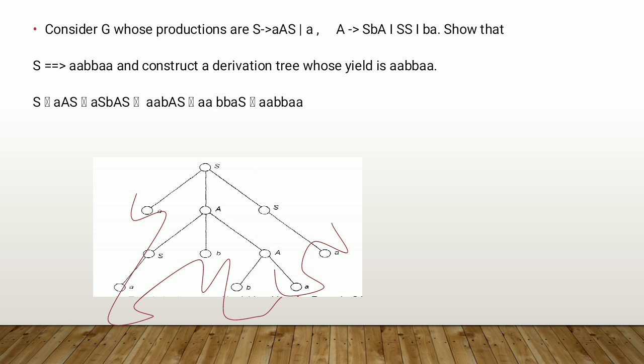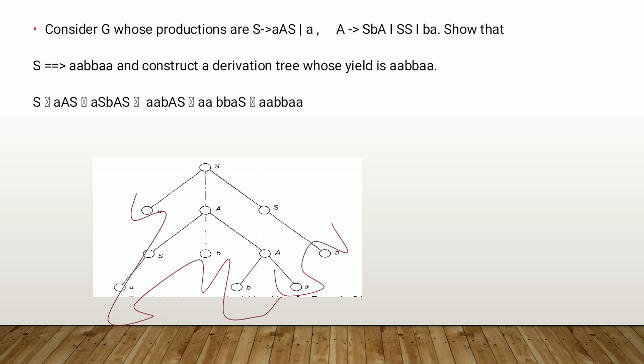So here we know what we have to prove. We are going to prove that from the given grammar the derived string will be AA, BB, AA, and from this we have to construct the derivation tree whose yield is AA, BB, AA. So let us start deriving AA, BB, AA.